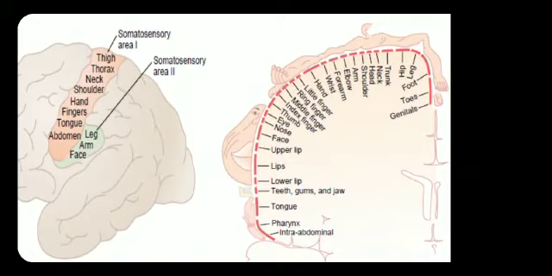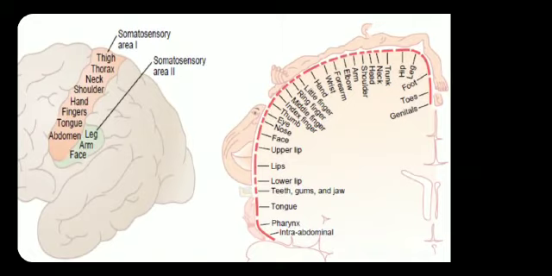So this is about the spatial orientation of the different parts of the body in the somatosensory area. You can see medially the representation of the lower parts of the body, and as it goes laterally, you can see the upper parts of the body.